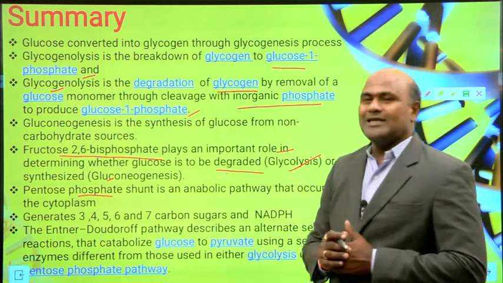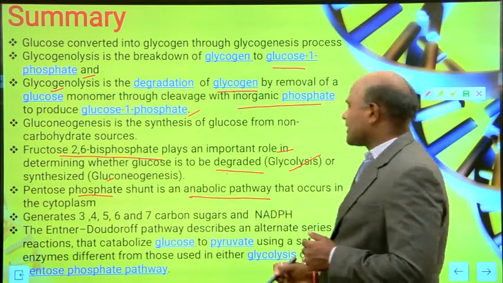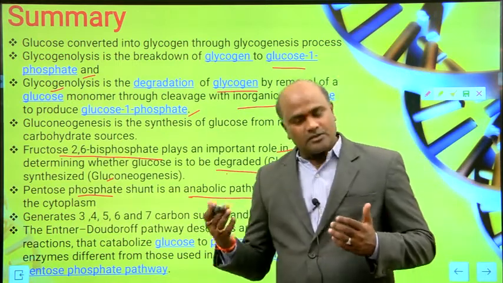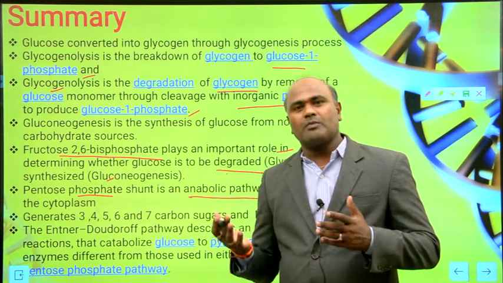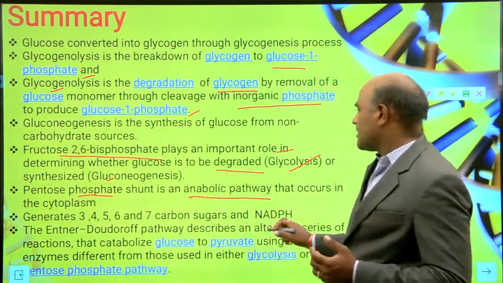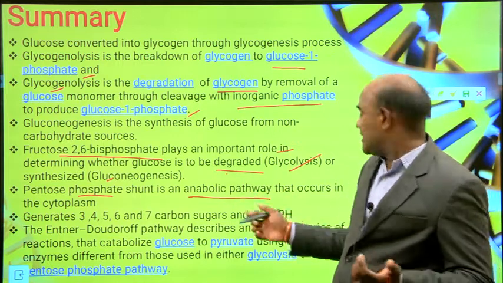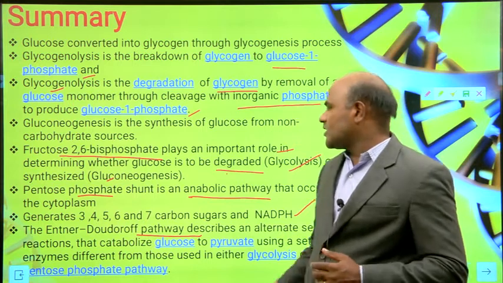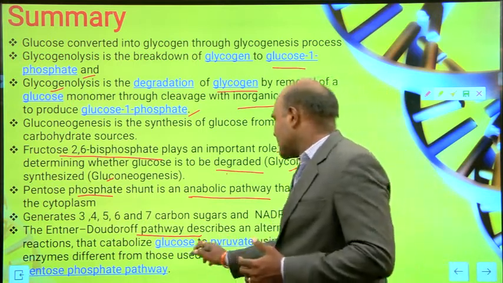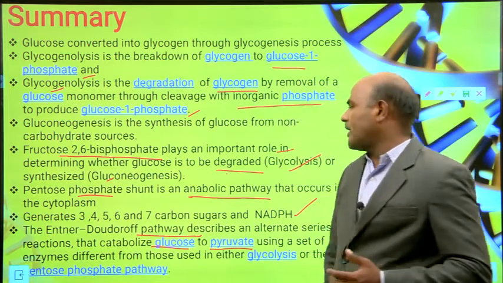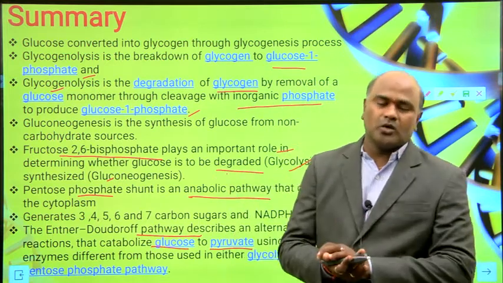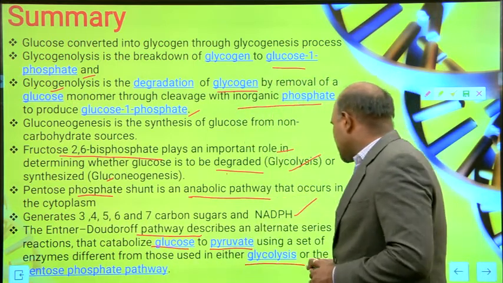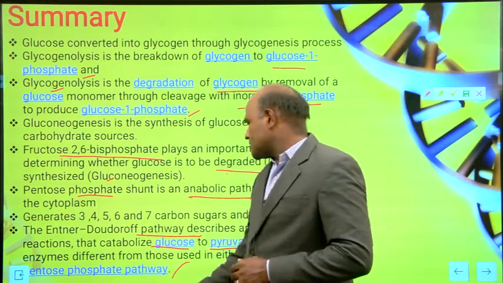Pentose phosphate shunt is an anabolic pathway that occurs in the cytoplasm. It generates 3-carbon, 4-carbon, 5-carbon and 7-carbon sugars, and produces NADPH. The Entner-Doudoroff pathway describes an alternative source of energy. It catabolizes glucose to convert it into pyruvate, then pyruvate is converted into ethanol using a set of different enzymes, unlike the glycolysis process or pentose phosphate pathway.